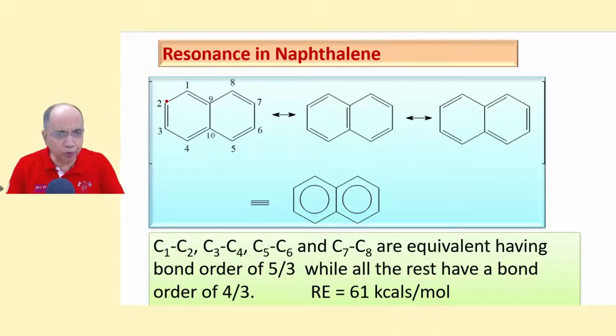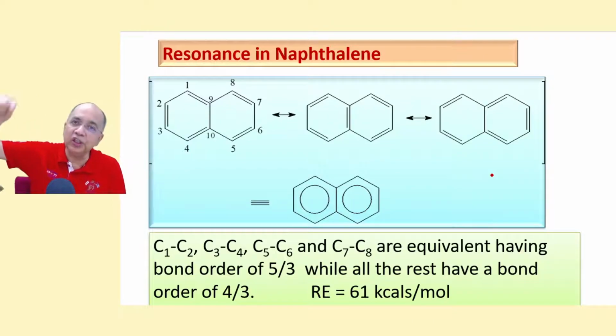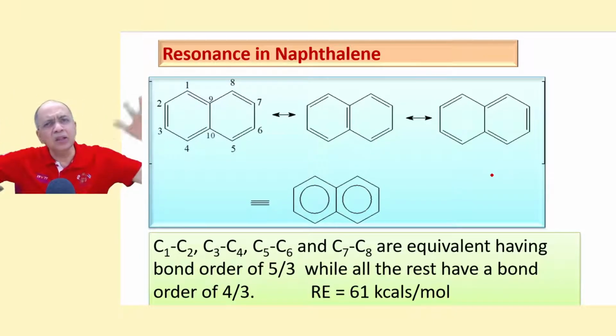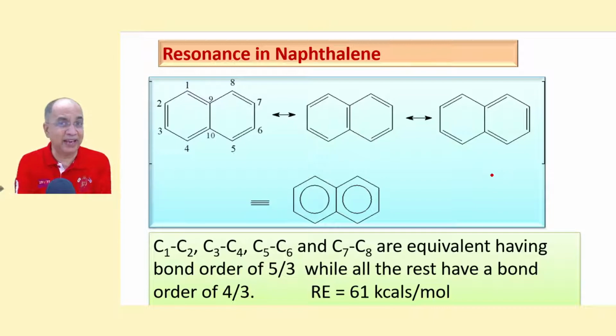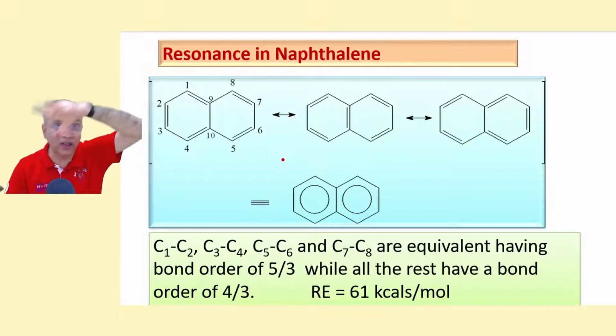They are fixed. If you put a pi bond here, then you have to put a double bond here, then double bond here, double bond here. No way out. If you put a double bond here, then just the opposite of this: pi bond, pi bond, pi bond, pi bond. So remember, look at the vertical positions, put the double bond in all the vertical positions one by one. The other double bonds will be self-explanatory. That's why in the hybrid you get rounded up, all the pi electrons are delocalized.